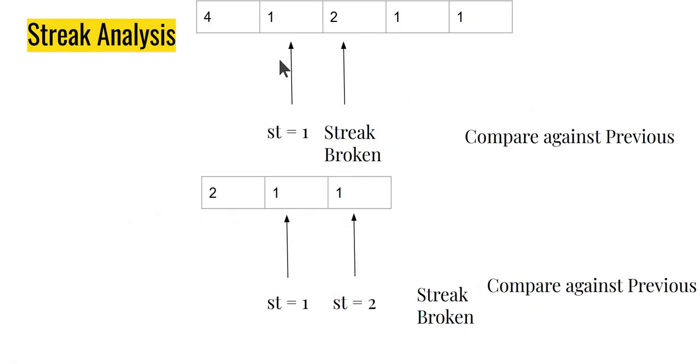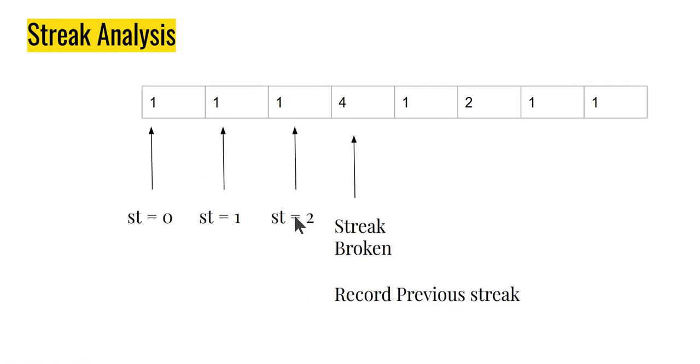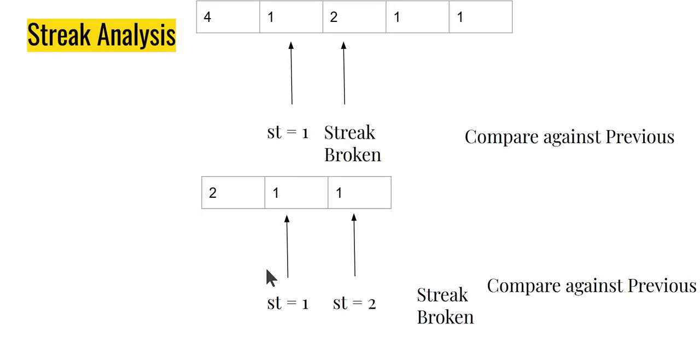Again, I find a 1, so I start looking for my inner streak again, but I find that this breaks immediately. So I compare with the previous one. Well, not long enough, so I let it be. However, again, I go and delete this part of the list. Now I am left with, let's say, 211. I try to find 1 again. I do find the 1 again. So actually, yes, this is correct. However, I must end because I have reached the end of the list. So there's no more to be done. Again, I compare, yes, there's a streak of 2, all right. But it turns out that this was smaller than the previous one, and hence my previous one, which is the streak of 3, in fact, wins. So this is the logic we are going to use.